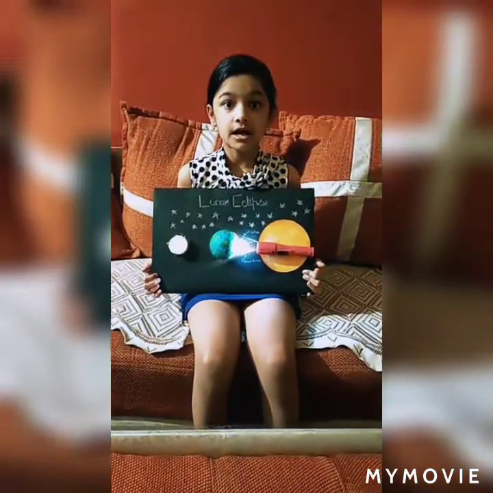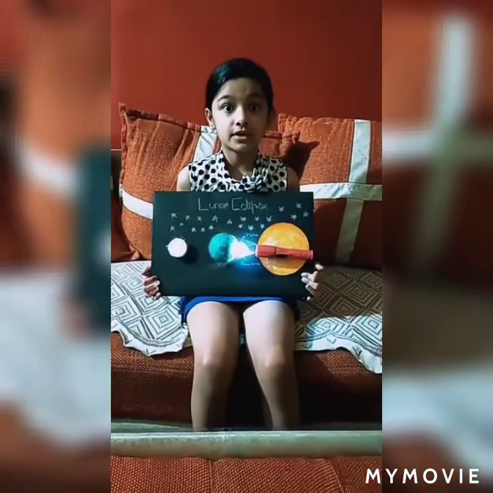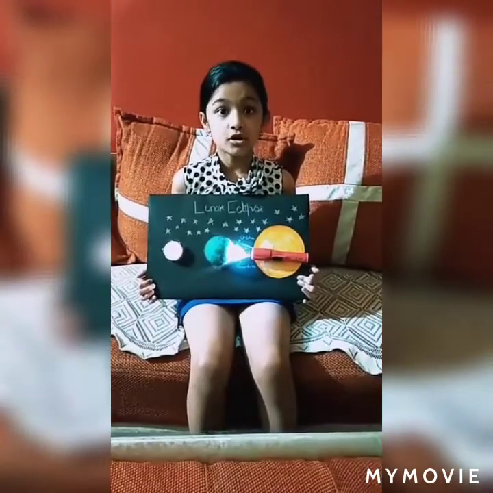Lunar eclipse occurs on full moon nights. Sometimes the moon appears red at the time of lunar eclipse. This is called blood moon.